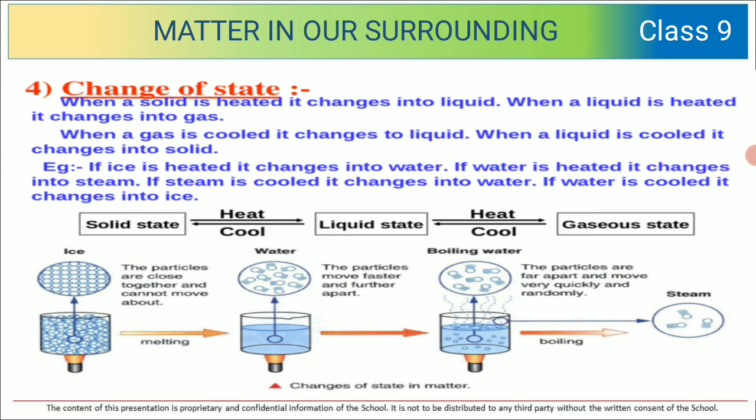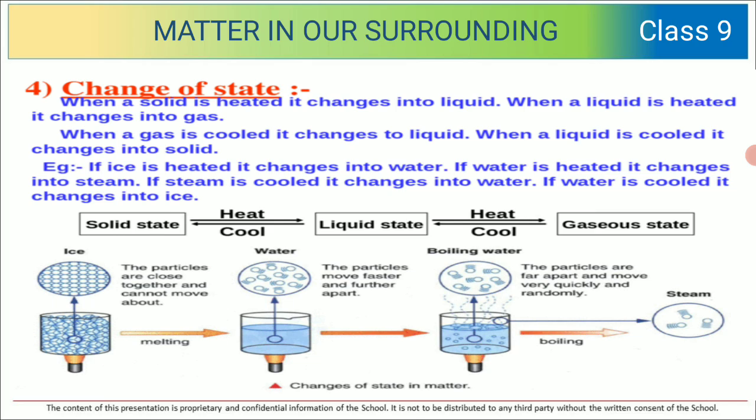For example, ice is in solid state. It can be converted into water, which is in liquid state, which can be further converted into gas, which is in gaseous state. If ice is heated, it changes into water. If water is heated, it changes into steam. If steam is cooled, it changes into water. If water is cooled, it changes into ice. So this flowchart is very important, children.